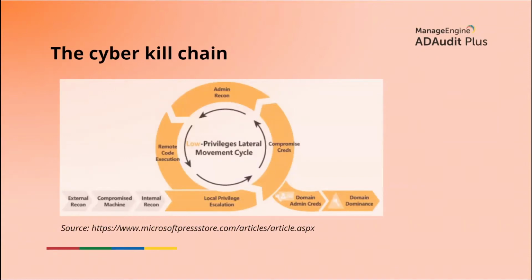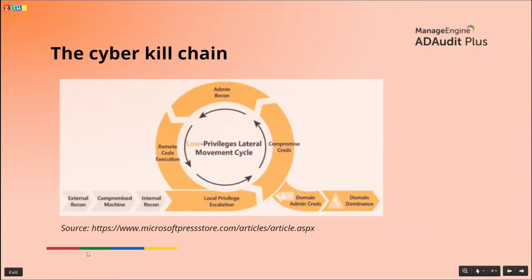Take a look at this slide right here. The cyber kill chain is the step-by-step process by which attackers compromise a privileged account such as domain administrator. As you can see on this slide, it all starts with external reconnaissance. This is the phase in which an attacker does research about their intended victim. At this initial stage, the attacker searches publicly available sources to identify as much information as possible about their target. This will include information about the target's IP address range, business operations, employees, executives, and technologies used. The goal of this stage is to develop sufficient intelligence to increase the chances of a successful attack.